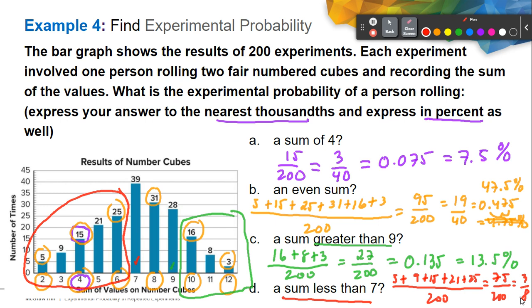In decimal, 3 over 8 is actually 0.375. In percent, that is 37.5%. This is the continuation for letter D. So there you have it. That is how we find the experimental probability, having our experiments done a couple of times.